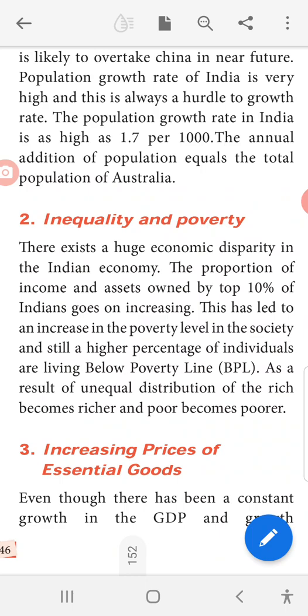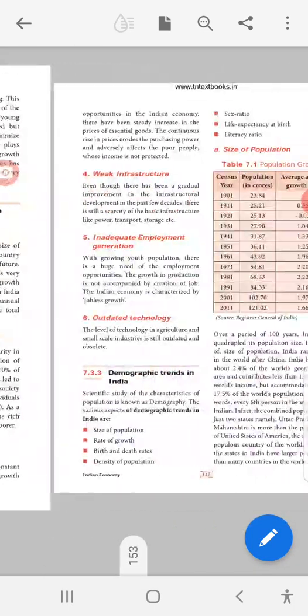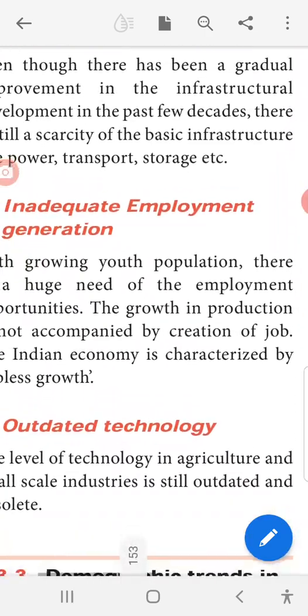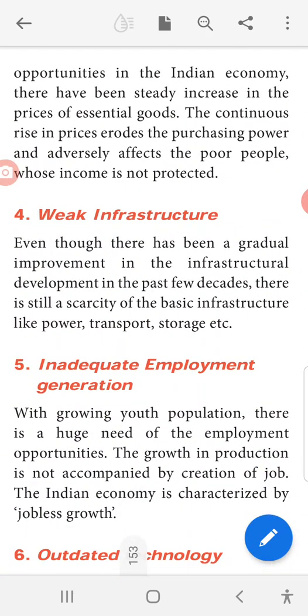Increasing prices of essential goods. Even though there has been a constant growth in the GDP and growth opportunities in the Indian economy, there has been a steady increase in the prices of essential goods. Essential goods means basic goods.